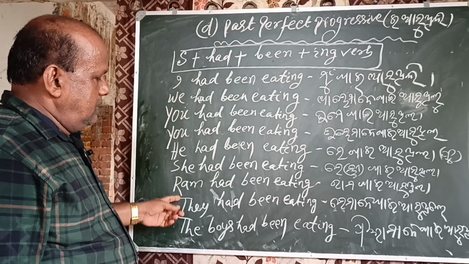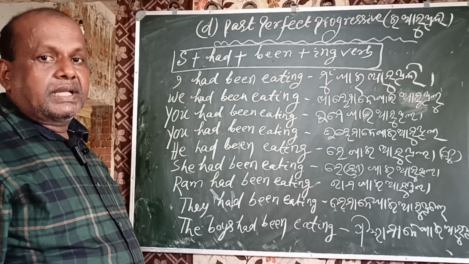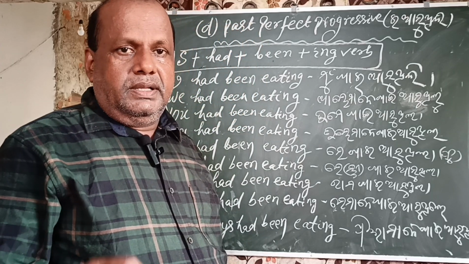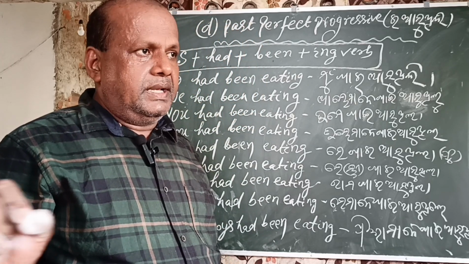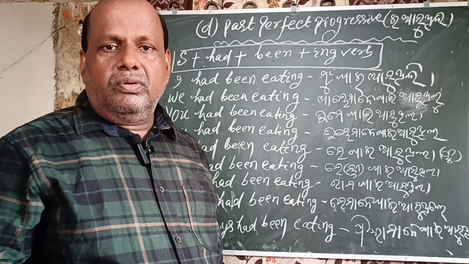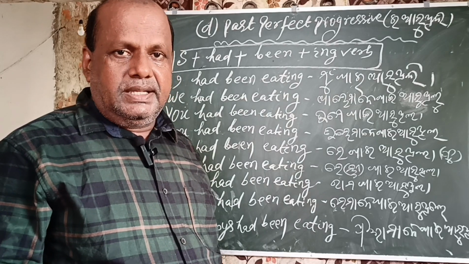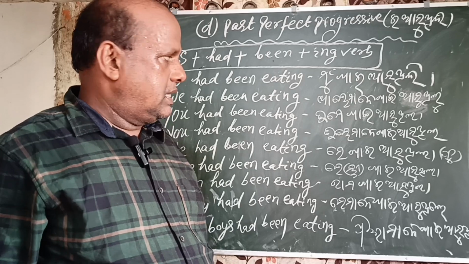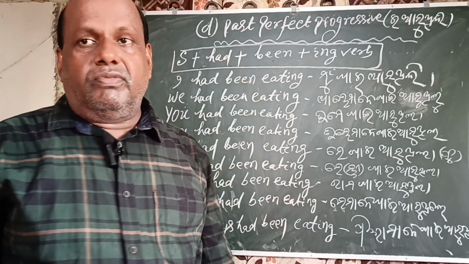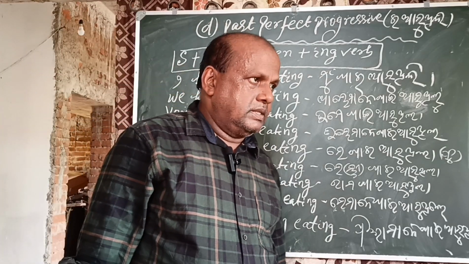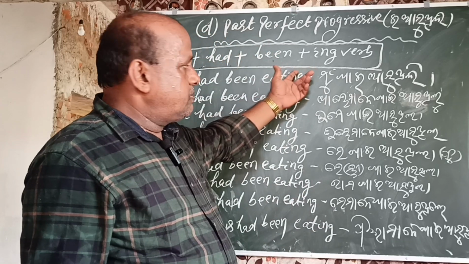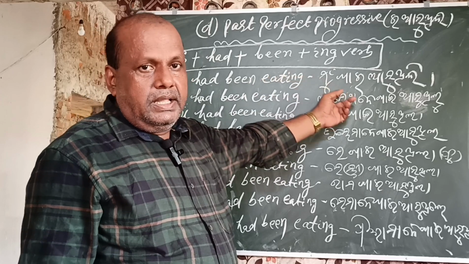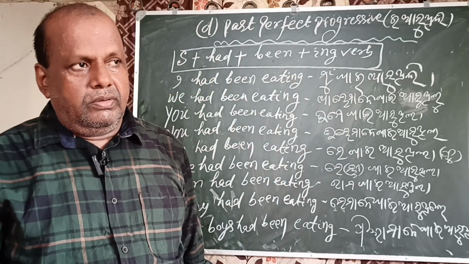We can use the past perfect progressive tense in indirect speech. He has been working in the garden. He said that he had been working in the garden, and we will discuss it later. And this is the past perfect progressive tense, its sentence pattern and frame, the sentences and the Odia translation.